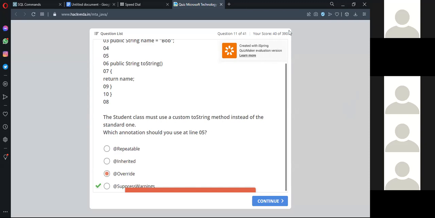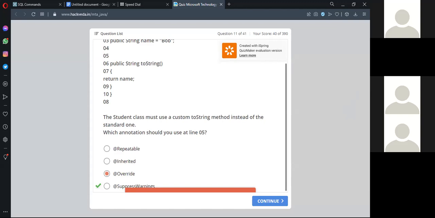Just like Narayan said on the chat, we add comments like this in C, and like this in Java, and in Python we add a comment with the hash symbol. So these are additional information that tells us about the code. Now, this annotation is called metadata.